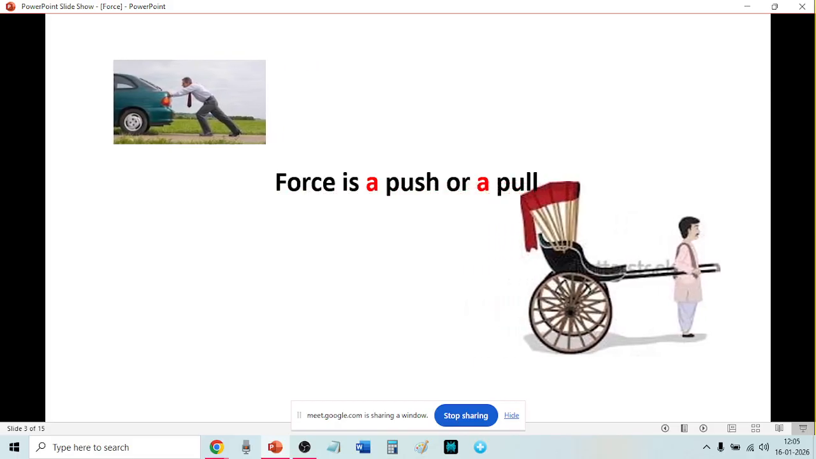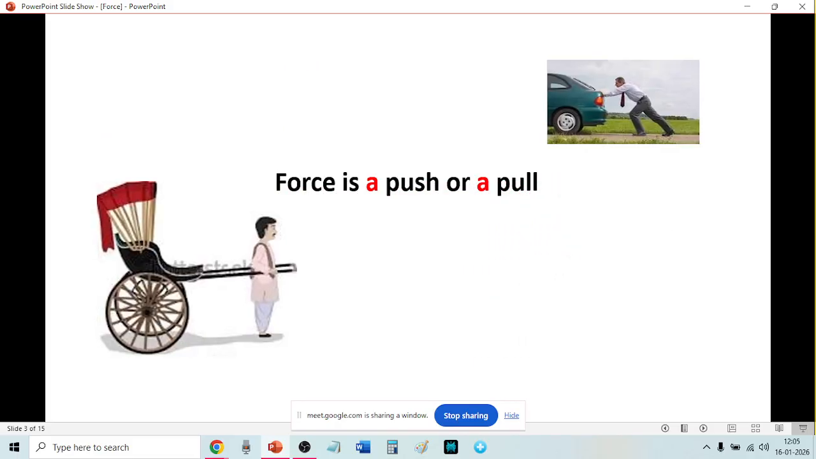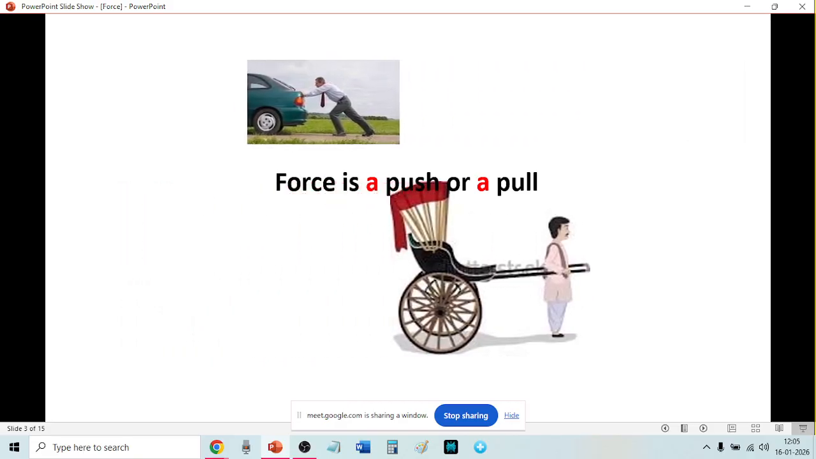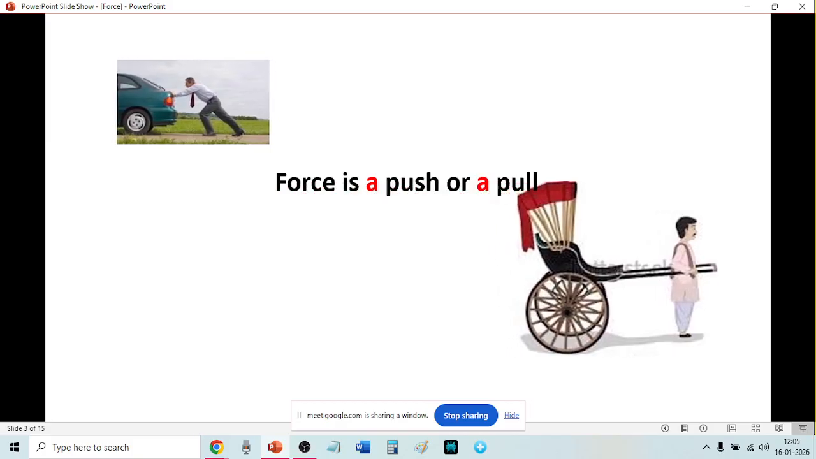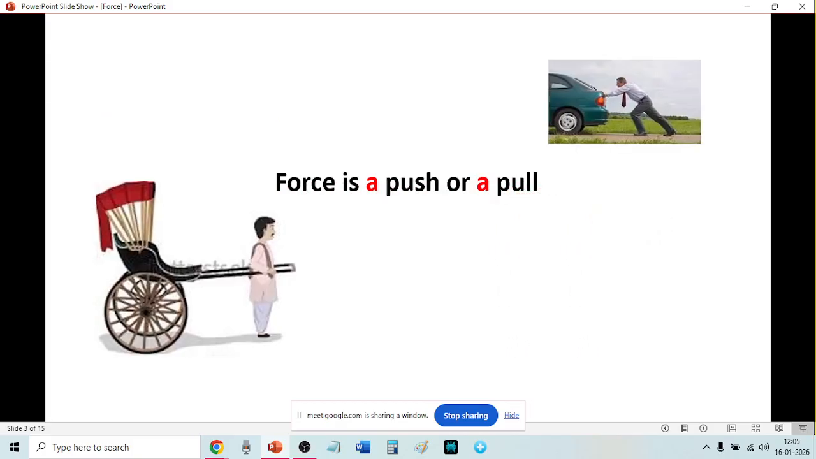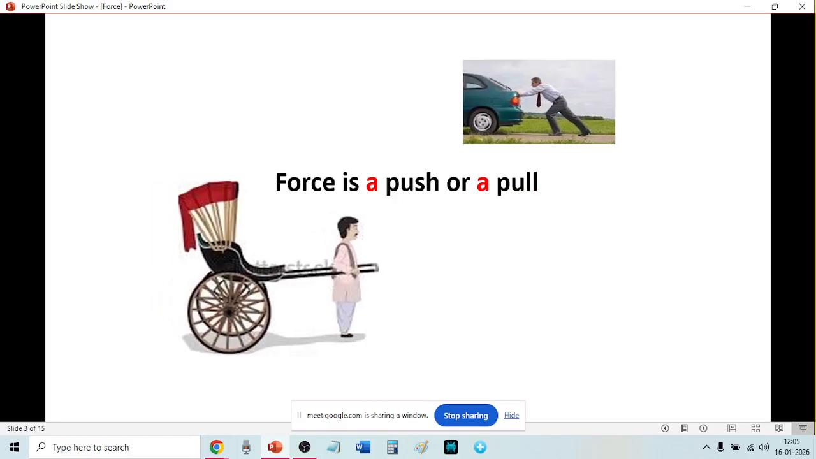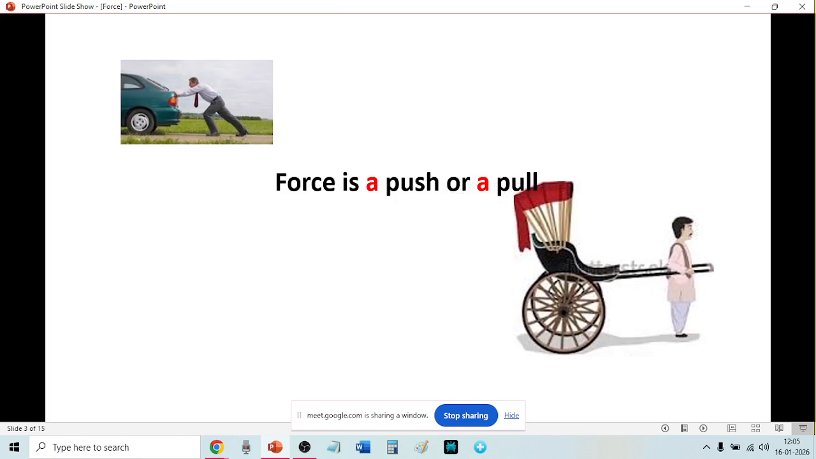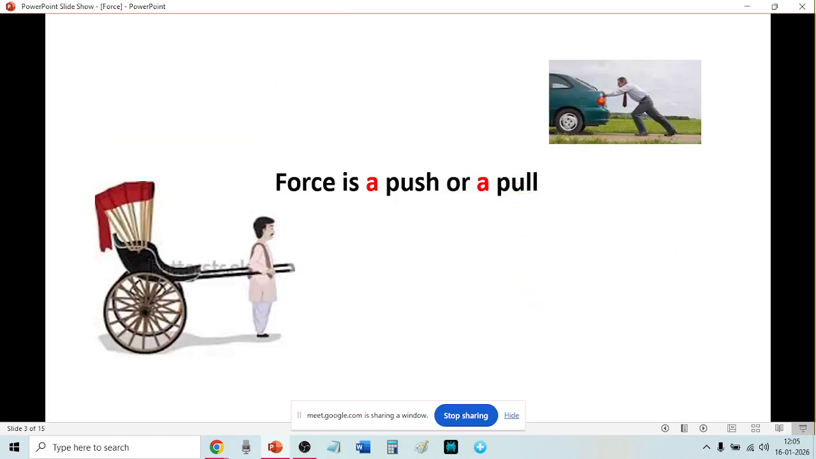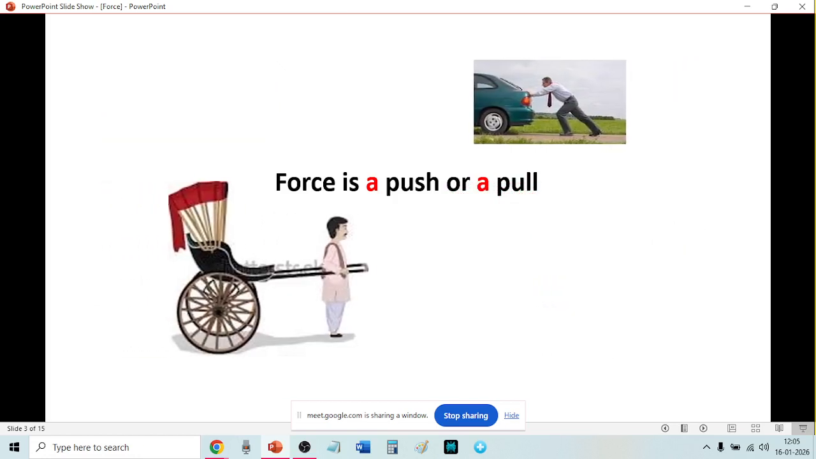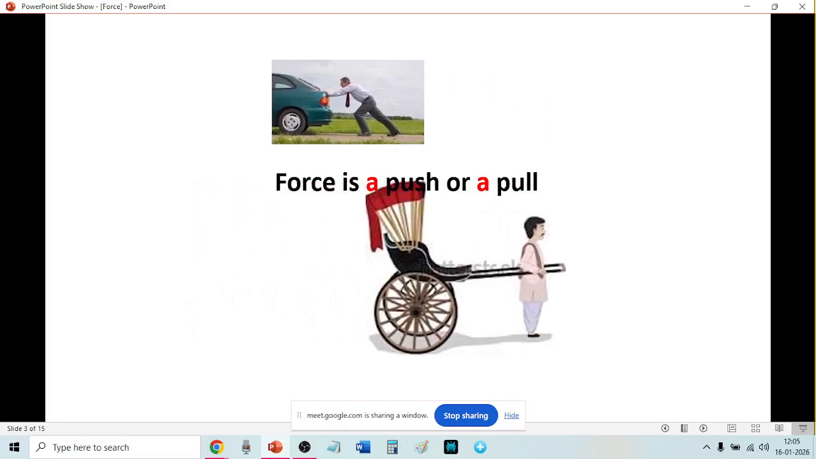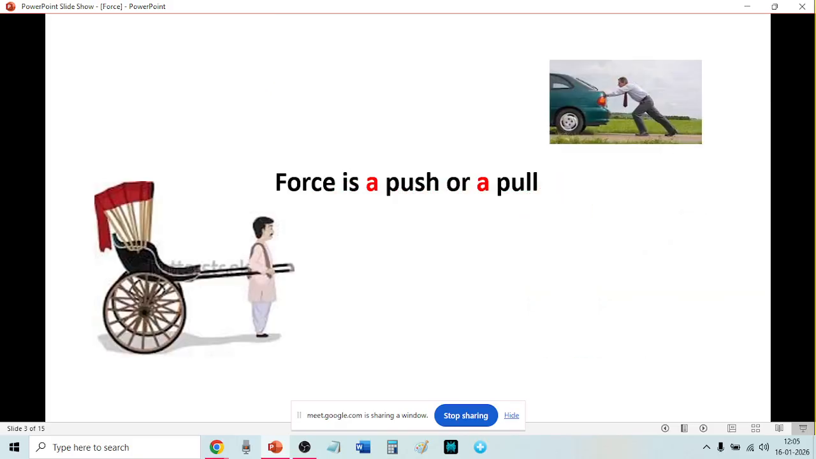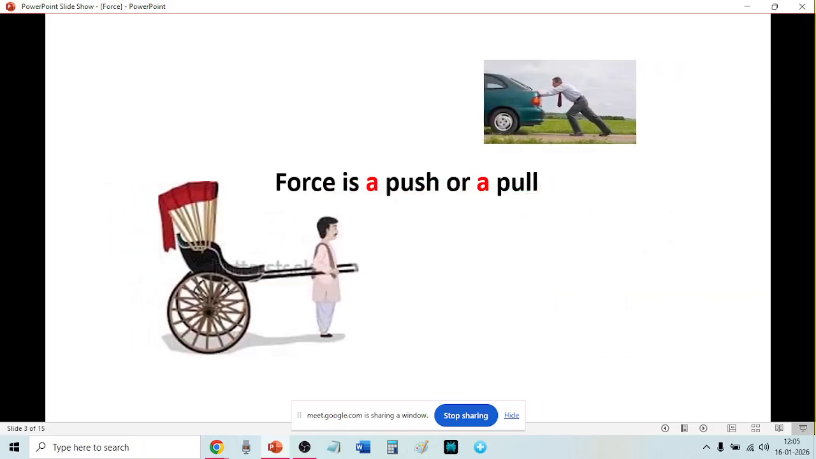Why is this A written in red letter? Can you see that A is written in red letter? Yes. Why? Because you have to say a push, a pull. That A has to be repeated. Force is a push or a pull. Don't say a push or pull; say a push, again a pull.